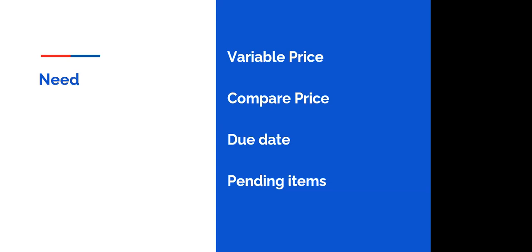Then the due date: to define a particular due date when the quotation has been generated, and when we have to deliver or provide an order against such a quotation. Pending items means the quotations that remain pending, that is, not adjusted in an order. In many companies, first a quotation is generated, then against the quotation an order is placed, and then the order is picked on the challan and indirectly on the bill also.